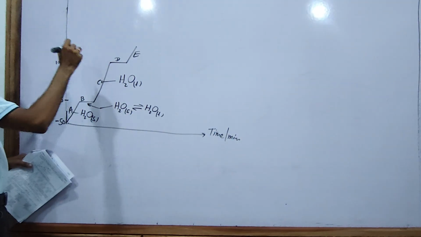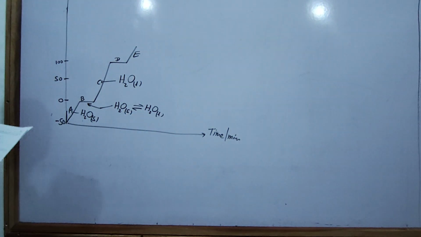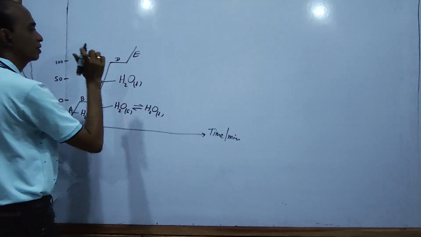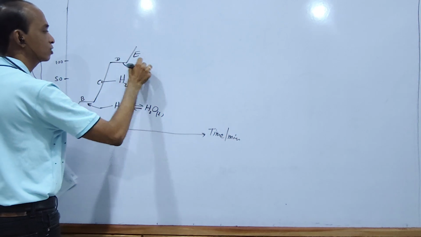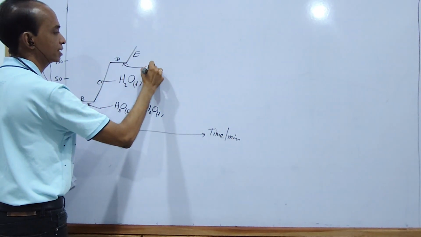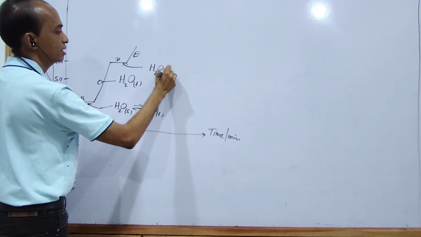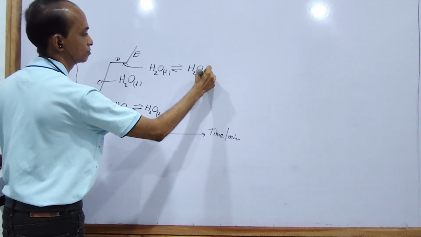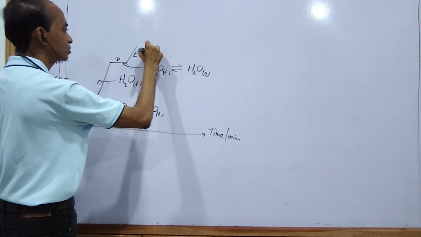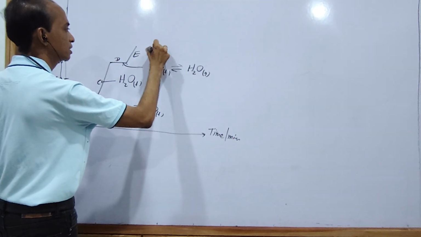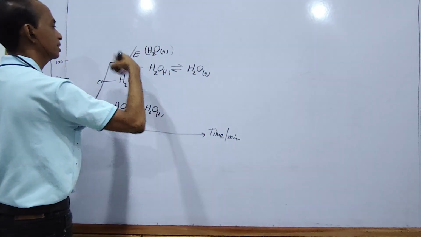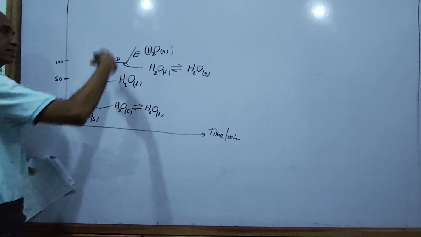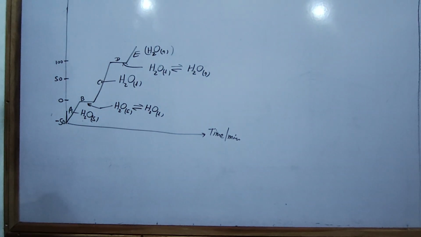Then we come to the boiling point. The melting point is at 0, and 100 is the boiling point. What happened in D? The equilibrium again, right? Equilibrium of H2O liquid with H2O gas, that means steam. What is E? E is H2O gas. After it converts to H2O gas, that means vapor, the temperature increases.